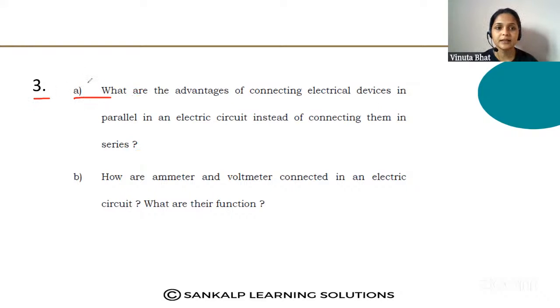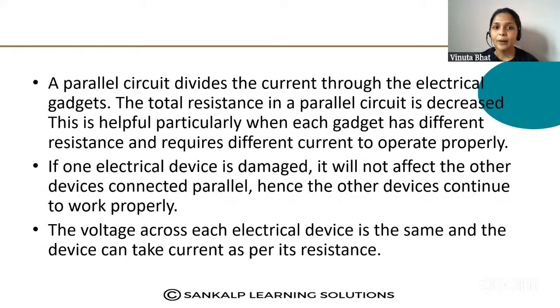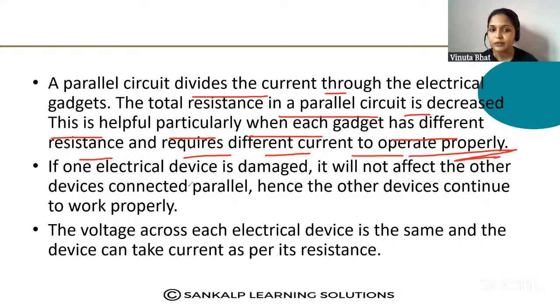What are the advantages of connecting electrical devices in parallel? A parallel circuit divides the current through the electrical gadgets. The total resistance in a parallel circuit is decreased. This is helpful particularly when the gadgets have different resistance and require different current to operate properly. If one electrical device is damaged, it will not affect the other devices.